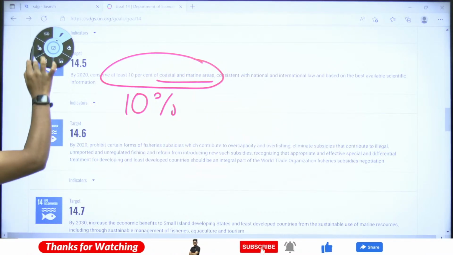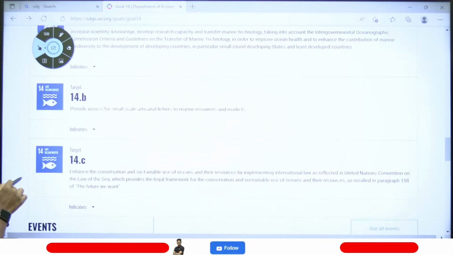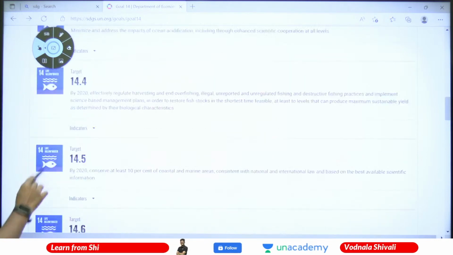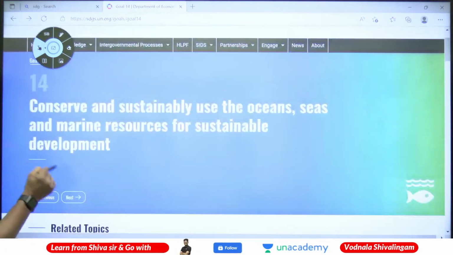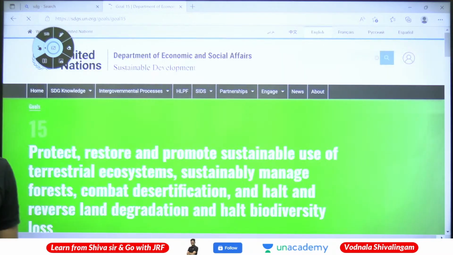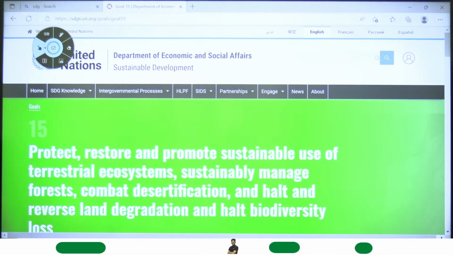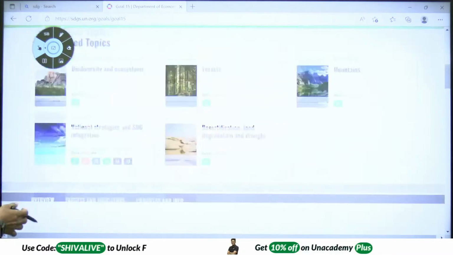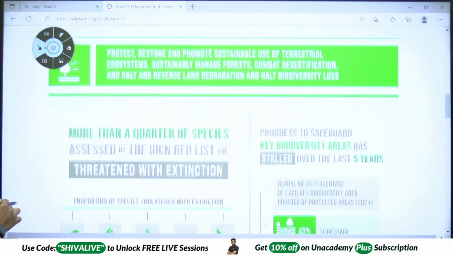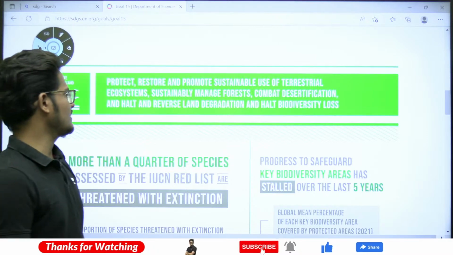And the remaining things are not that much. We are very near, only 3 are left: 15, 16, 17. Goal number 15: life on land.